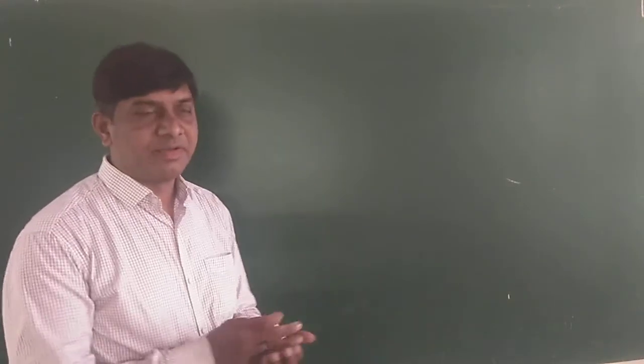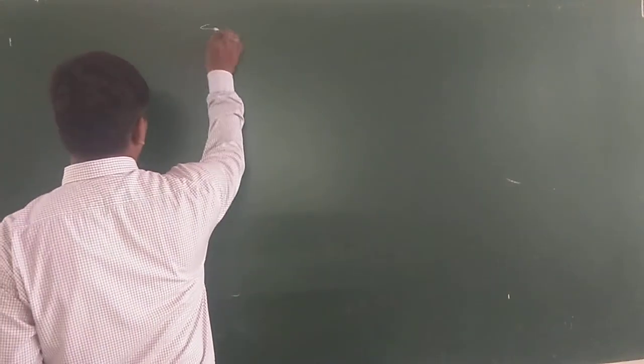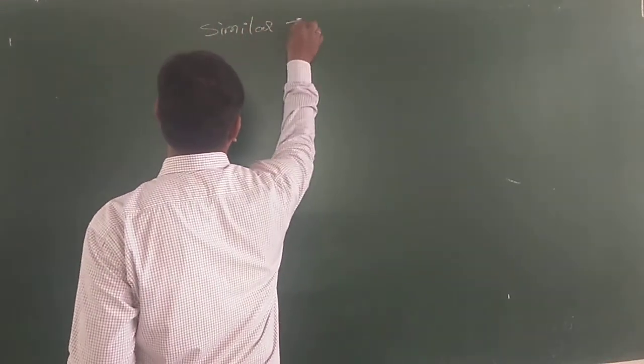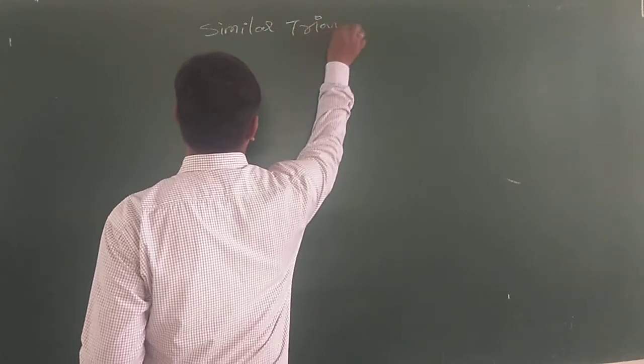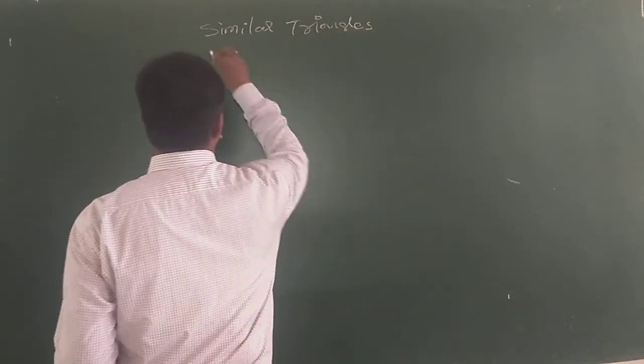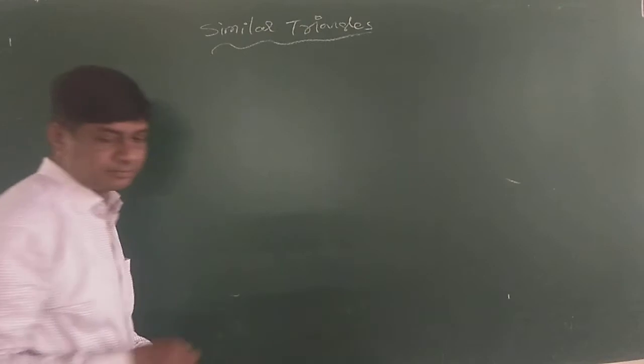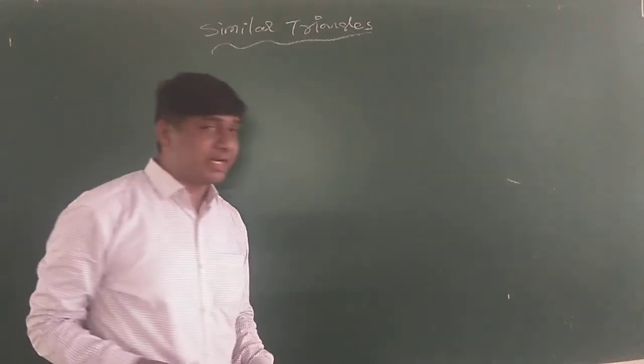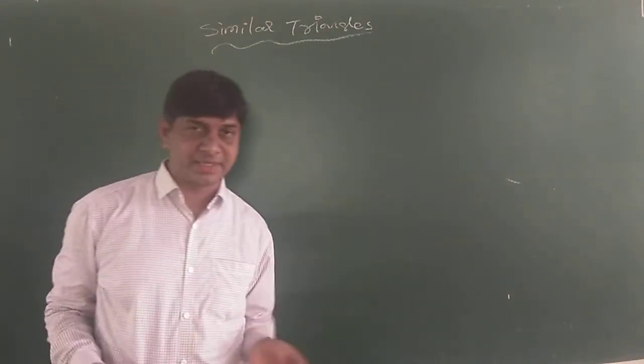Last class we were discussing similarities, similar triangles. So what is similarity, what is congruence? I discussed last class.